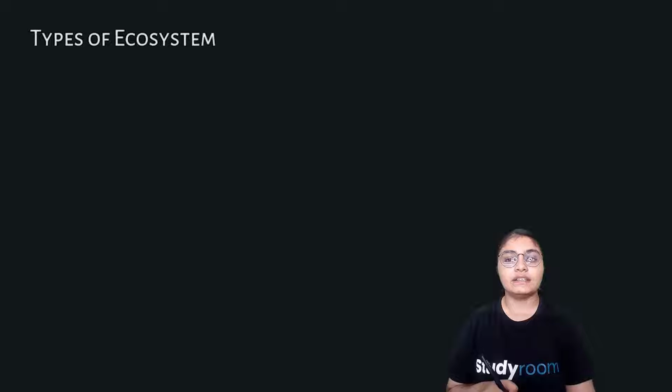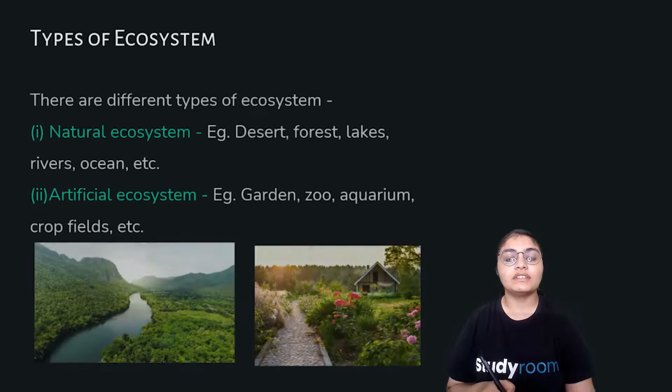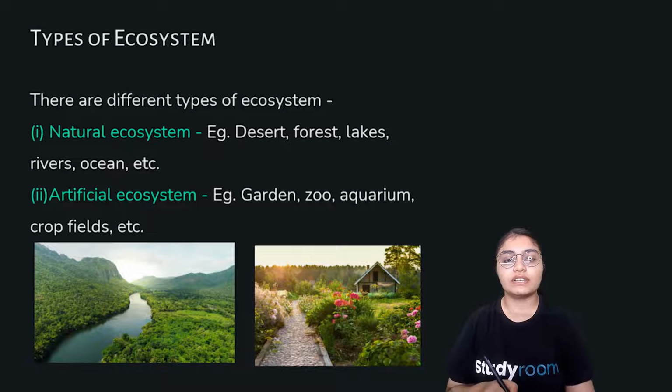Now let us see the types of ecosystem. There are different types of ecosystem, that is natural ecosystem and artificial ecosystem. Natural ecosystems have examples such as desert, forest, lakes, rivers, oceans, etc. And the artificial ecosystems are the ecosystems that are made up, like garden, zoo, aquarium, etc. So this is the very important differentiation that is made between the natural ecosystem and the artificial ecosystem.